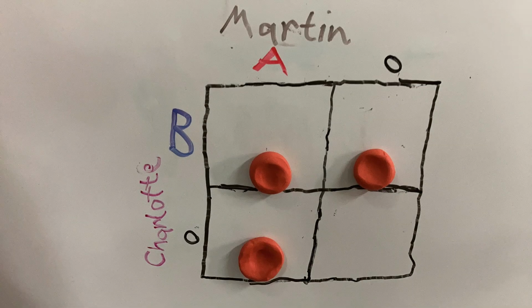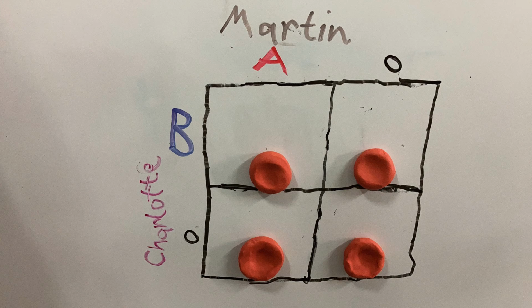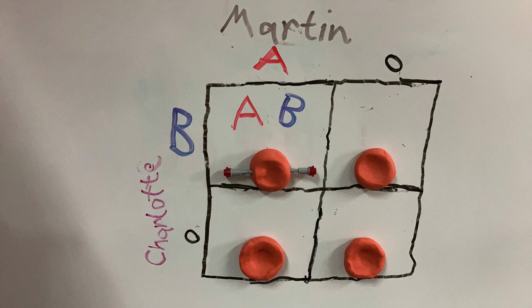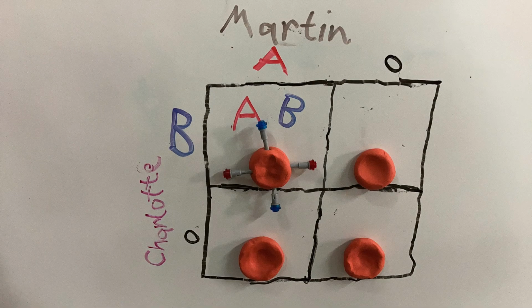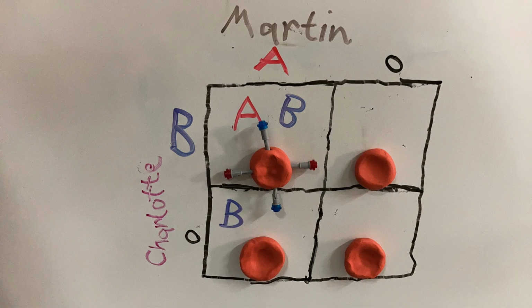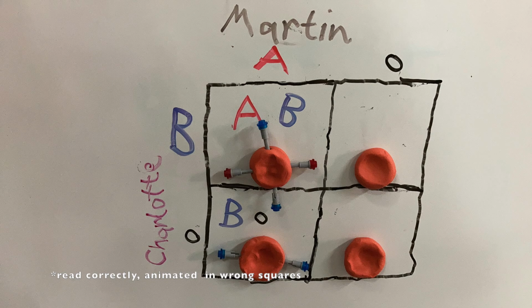We will put Martin on the top and Charlotte on the side. In the first square, we would have the blood type AB, which means the child would have both antigens and can accept any blood type. In the second square, the genotype is BO, which means the child would have B antigens, A antibodies, and B-type blood.